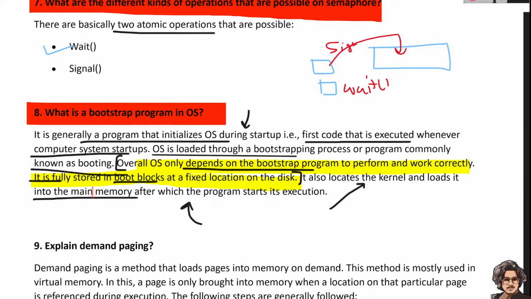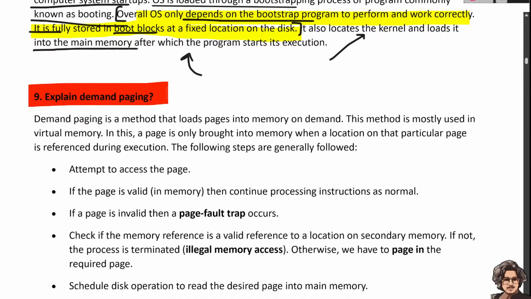So the next question is, what is demand paging? Explain demand paging. Demand paging is a method that loads pages on demand; demand means you are demanding a page. So this method loads the page into memory on demand. This is called demand paging, and this method is usually used for virtual memory.